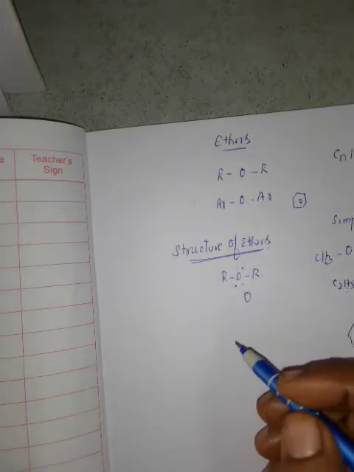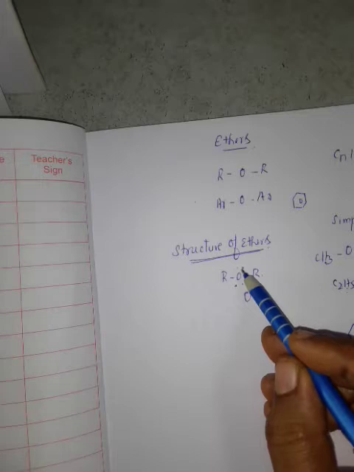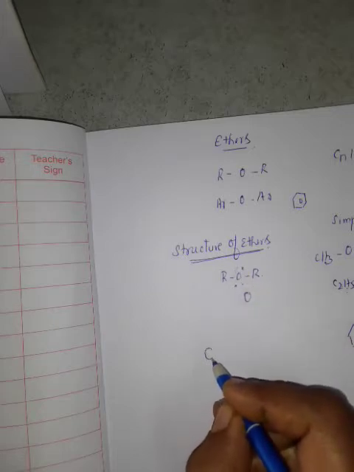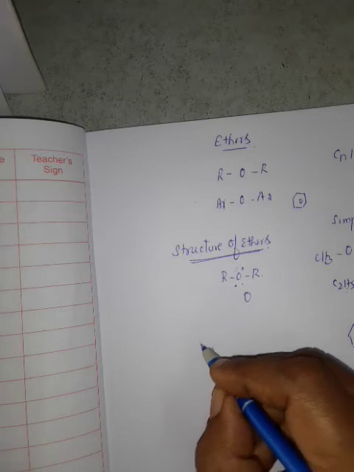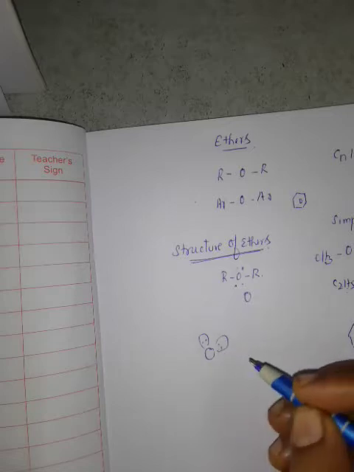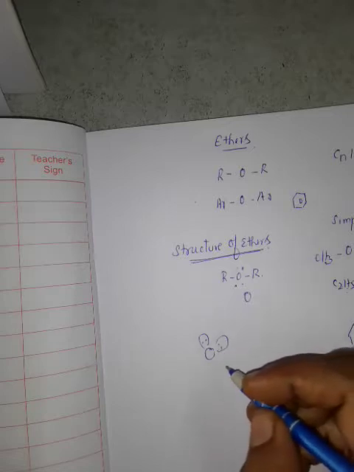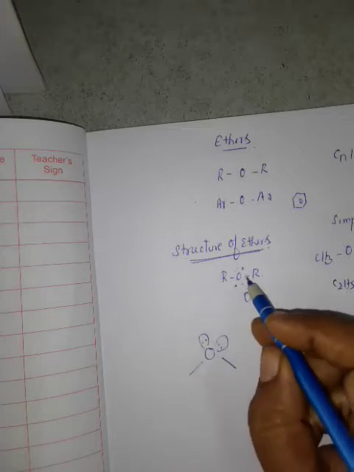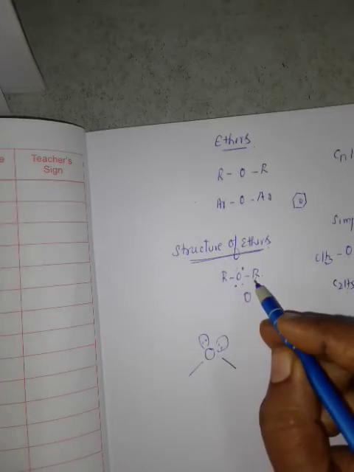So here now we can write this lone pair like this. See, O, one lone pair, another lone pair, then the two bonds, and this is the alkyl group.